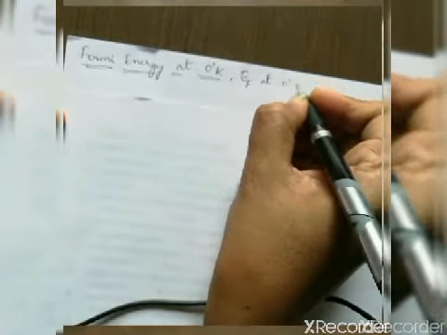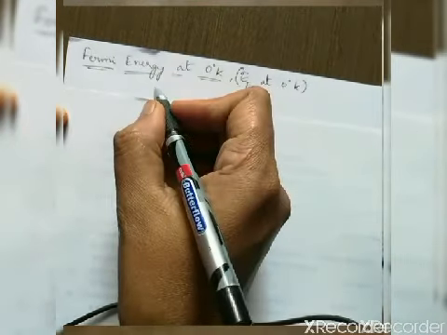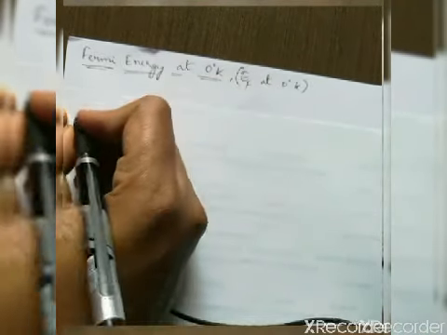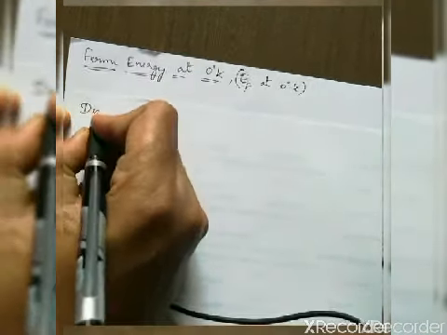Before understanding this Fermi energy, first you should understand what you mean by density of states. Why? Because you are going to use this density of states in this Fermi energy, so that is the reason you should understand what you mean by density of states.